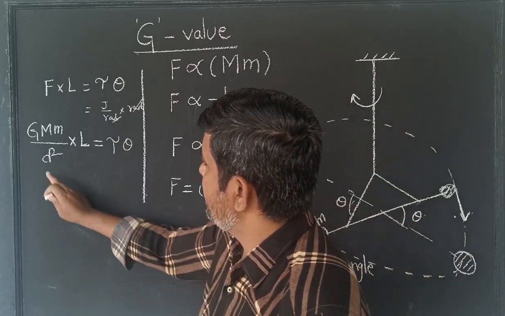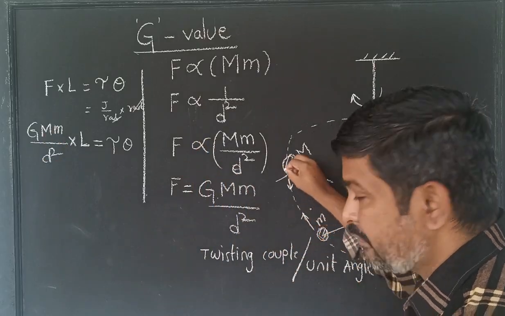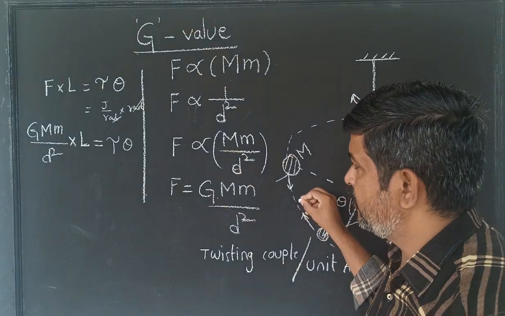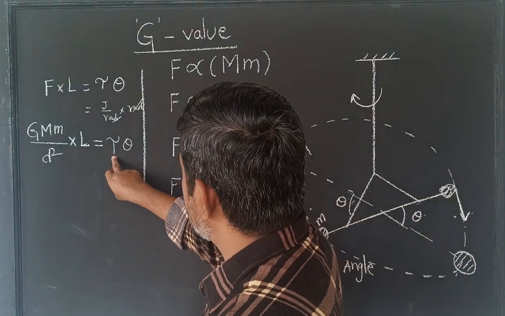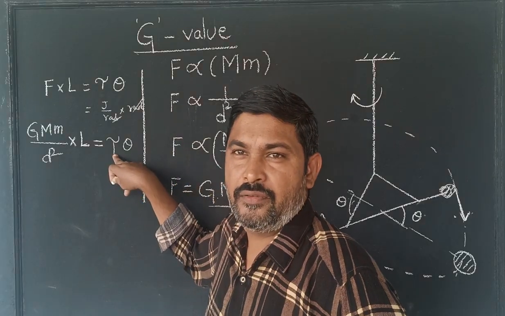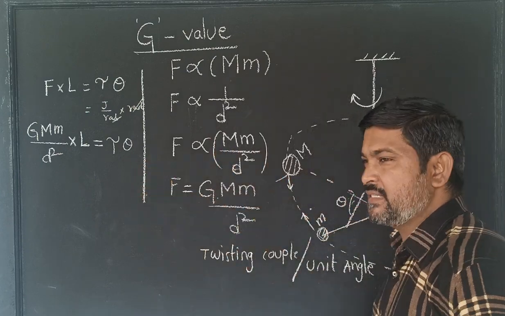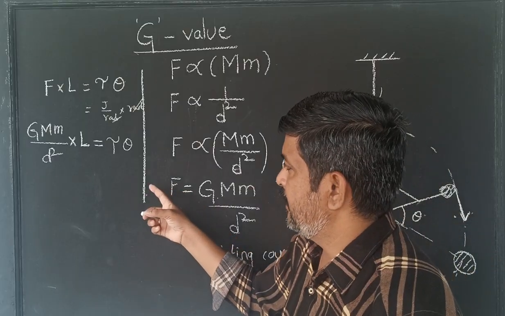Next one, d is the distance between the two masses, this one. And this tau is already a known, calculated value. And theta, how much angle of twist happened, based on that we take the theta value.